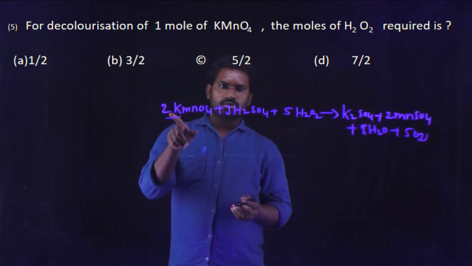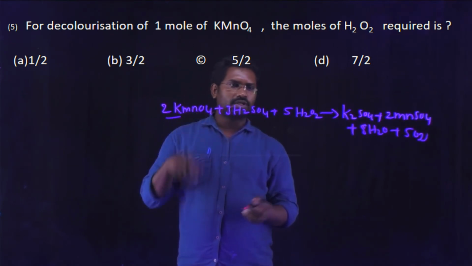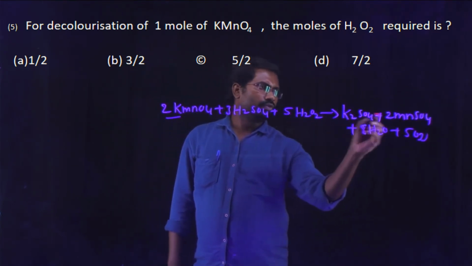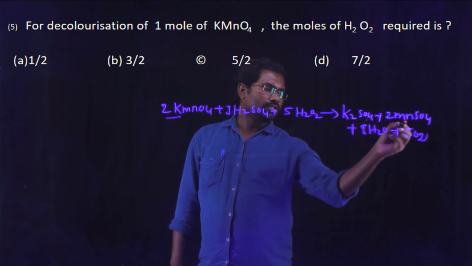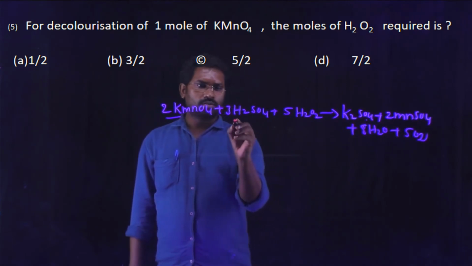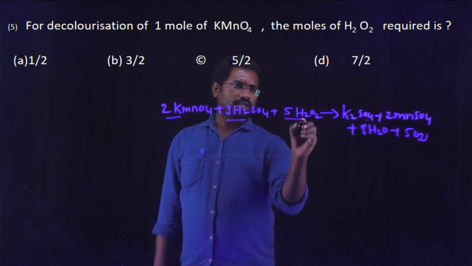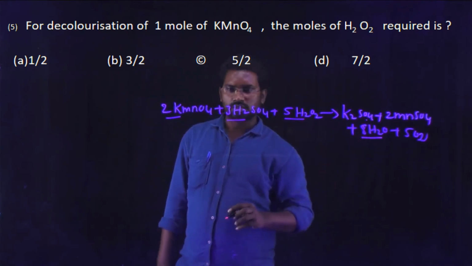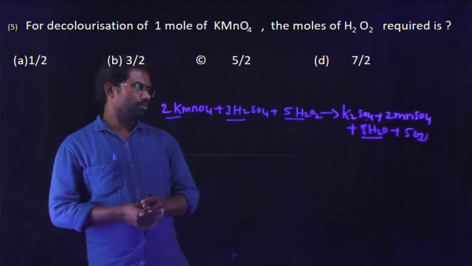So let us check the balance: 2K, 2Mn. What about oxygens? 2 fours are 8, 3 fours are 12, 12 plus 8 is 20, 5 twos are 10, so 30. On the right side also 30. Okay, balanced. Coming to hydrogen: 3 twos are 6, 5 twos are 10, so 16 hydrogens, and 8 twos are 16 hydrogens.